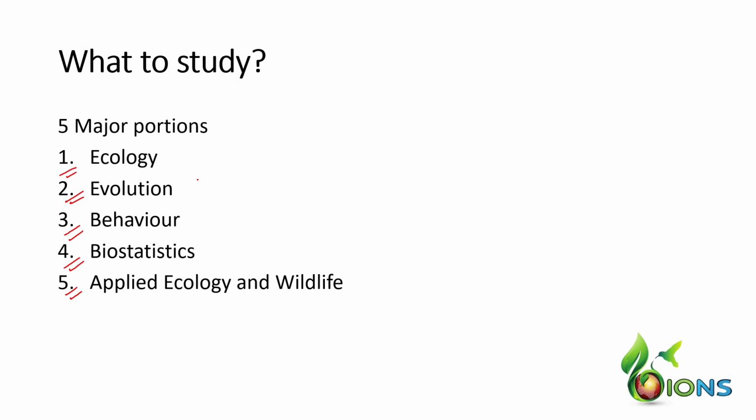Behavior and biostatistics usually consist of basic biostatistics as well as maths. Applied ecology and wildlife consist of economic zoology, wildlife, biodiversity conservation, diversity, and additional topics like epidemiology, zoonotic diseases, etc. You can find the entire syllabus on the website, and I'll also post a link below so that you can understand what the course is all about.